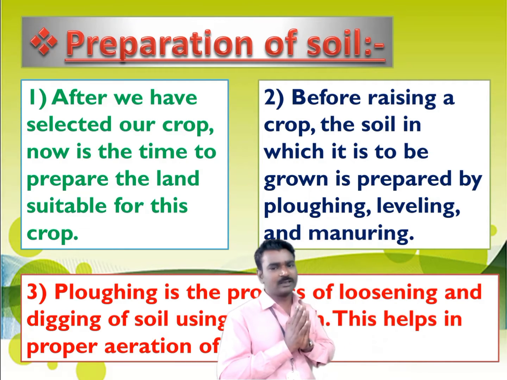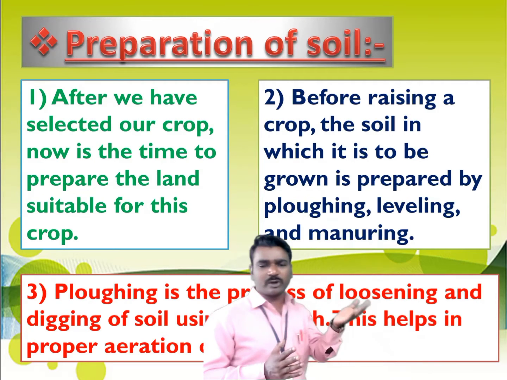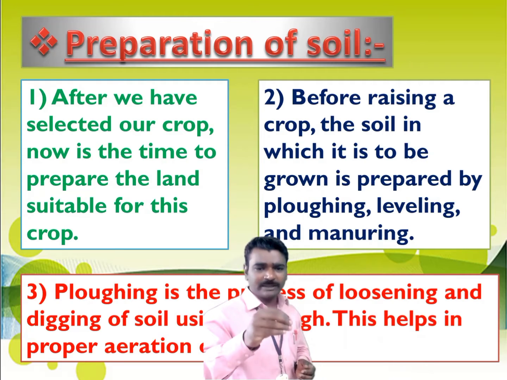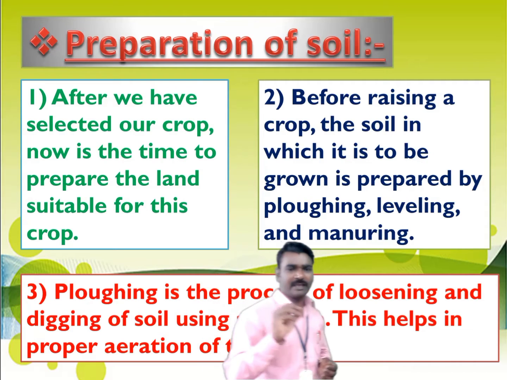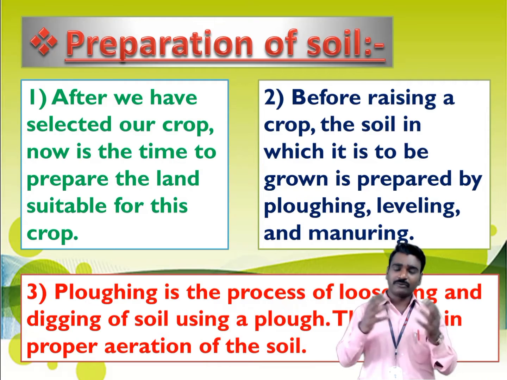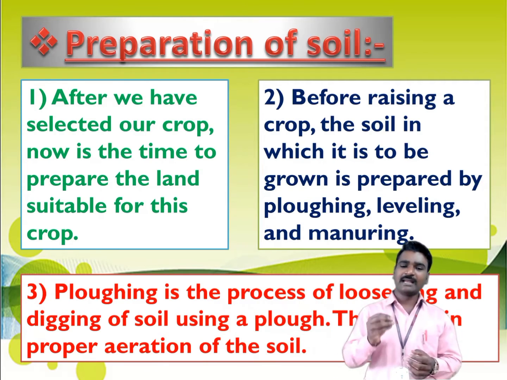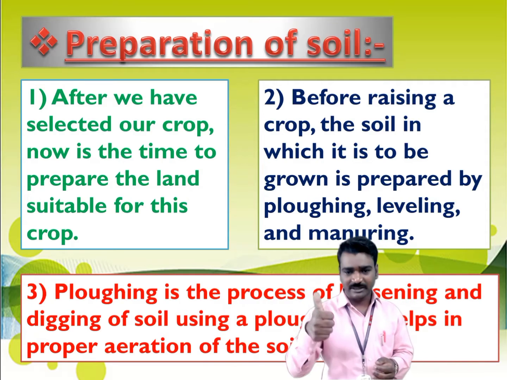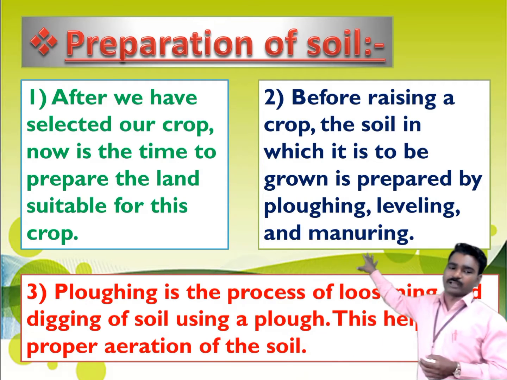So before raising a crop, that means before cultivating or growing a crop, the soil in which it is to be grown is prepared by ploughing, leveling, and manuring. Now, how does he prepare the land? The preparation of the land includes three steps. The first one is ploughing, the second one is leveling, and the third one is manuring.